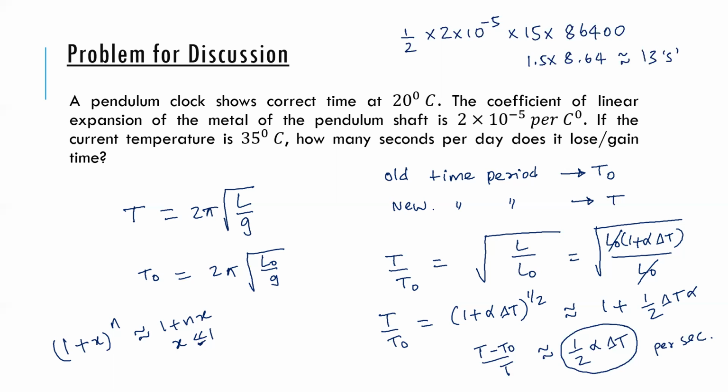It is taking 5 seconds to complete the oscillation, but you are not aware of that fact. You're ignorant of that fact. In these problems, it is assumed like that. So that means for every 5 seconds out there, you are counting it as only 4 seconds. So that means you are losing time. So you are losing 13 seconds. You get the idea? Okay.